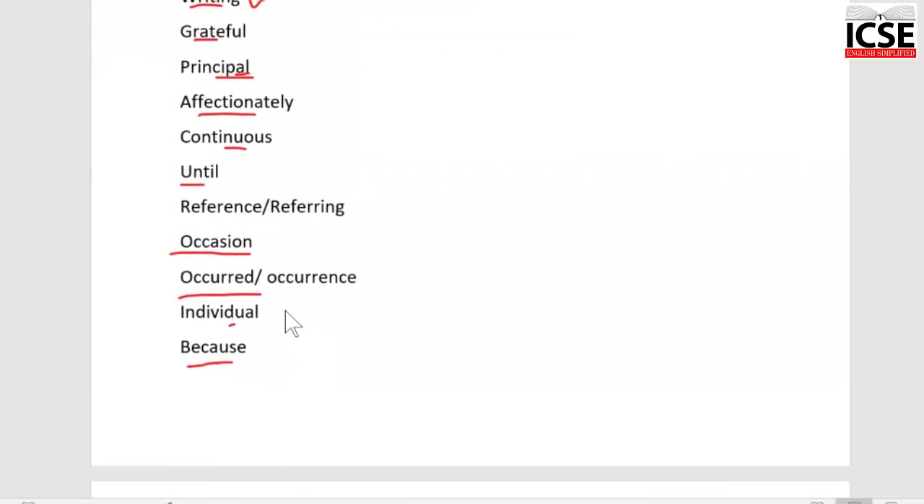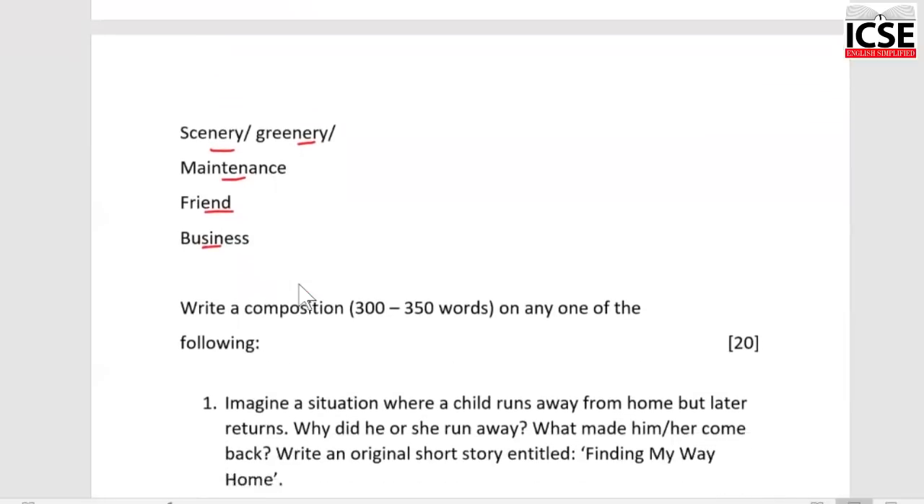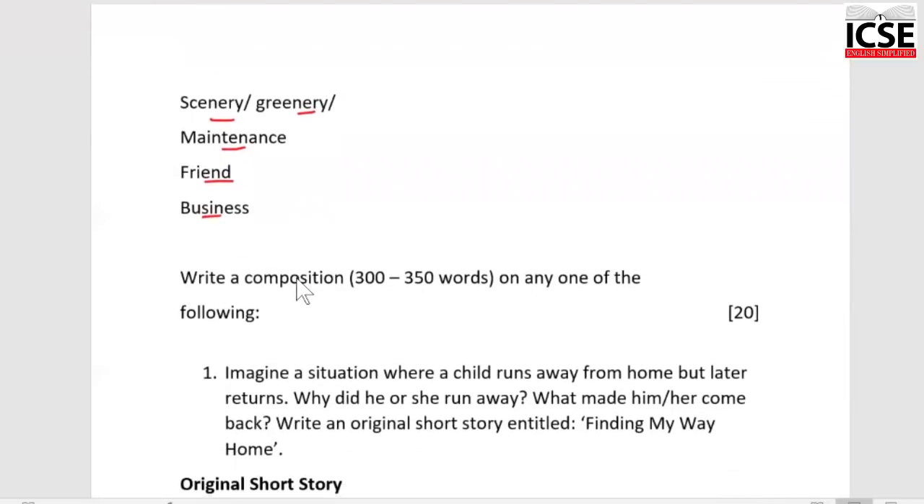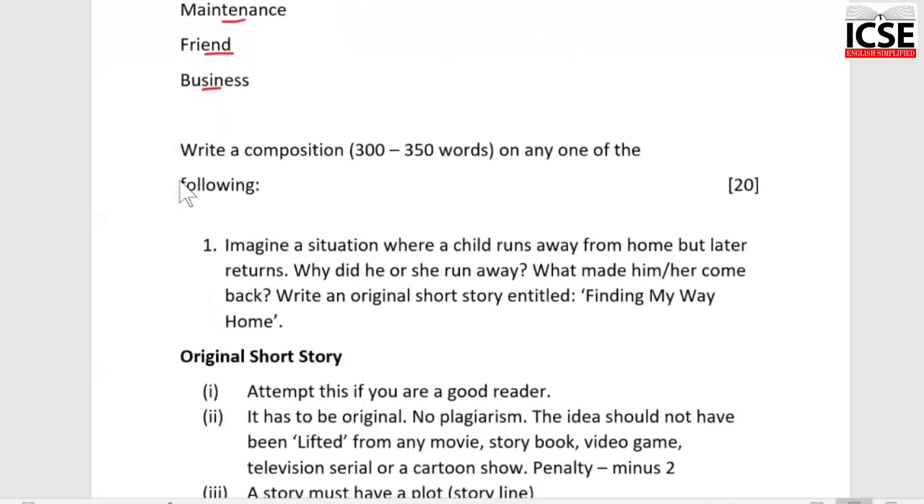If you have been making them, just have a look at them carefully and you will remember them. Write them once and it will get embedded in your mind. You don't have to worry too much, but if you're not careful, they will take a heavy toll on your marks. So now let's get started with the composition.